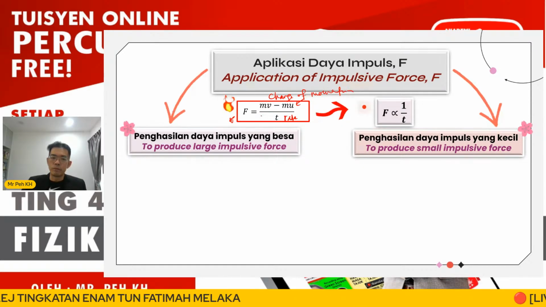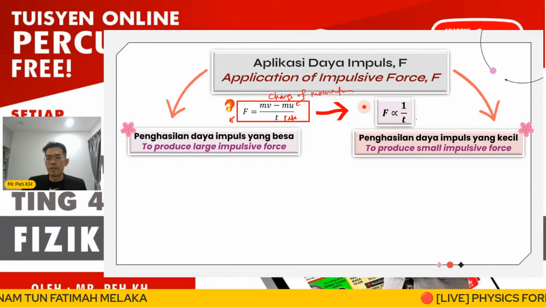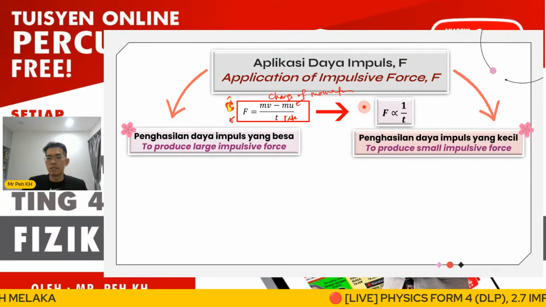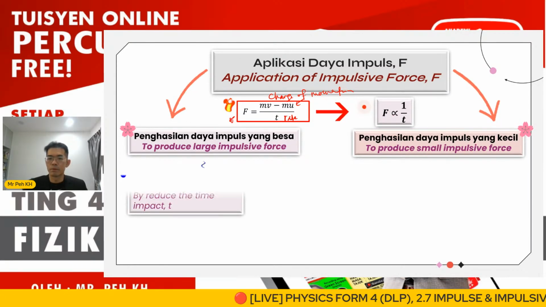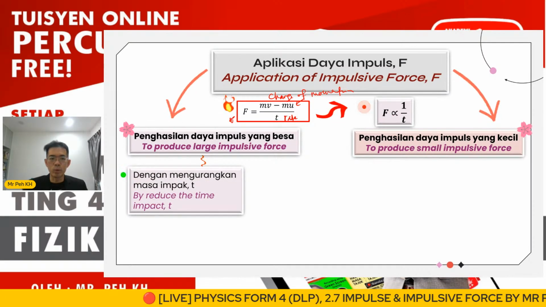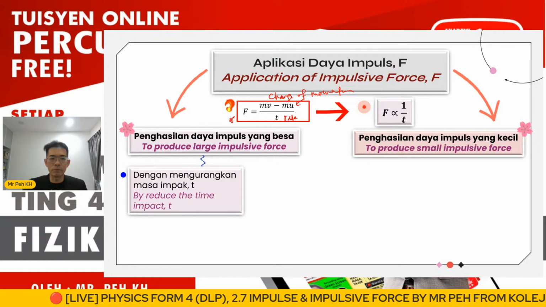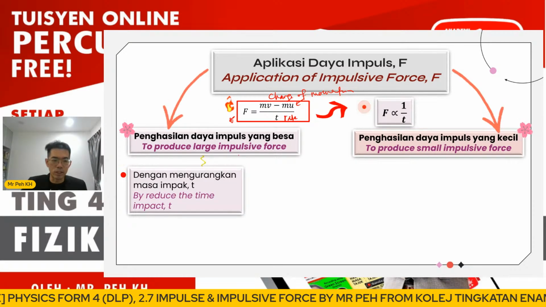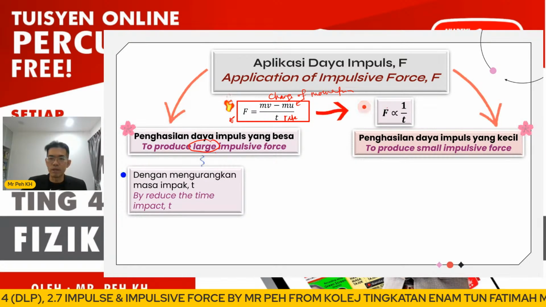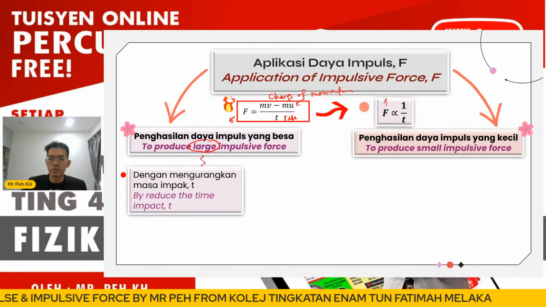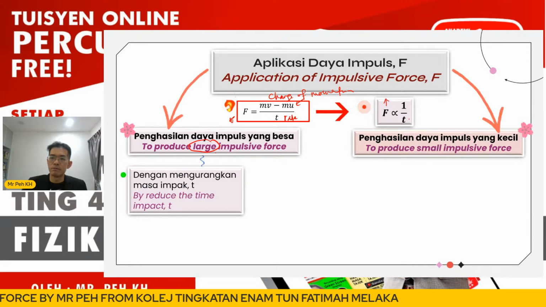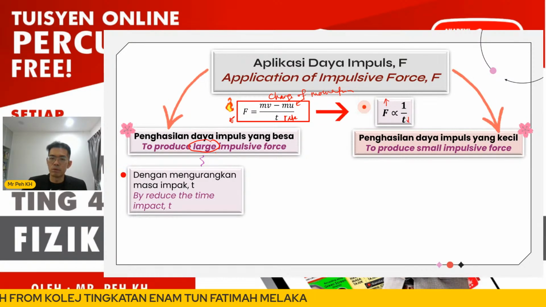From this equation, we know that the relationship between F and T is inversely proportional. If we want a larger value of F, then the T value must be small.